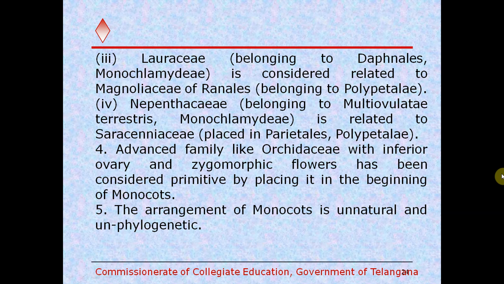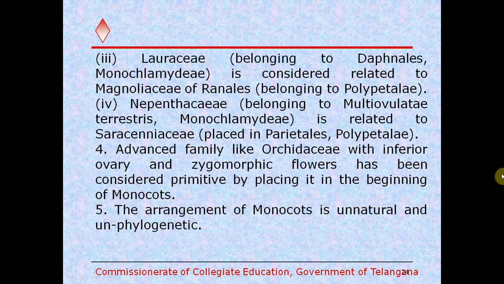So usually at the beginning a primitive family should be kept, but here they kept the Orchidaceae, one of the most advanced families like Poaceae, at the beginning of the monocots. It is considered totally inappropriate by the present taxonomists, because as per the evolutionary order, the presence of the inferior ovary is considered an advanced character.